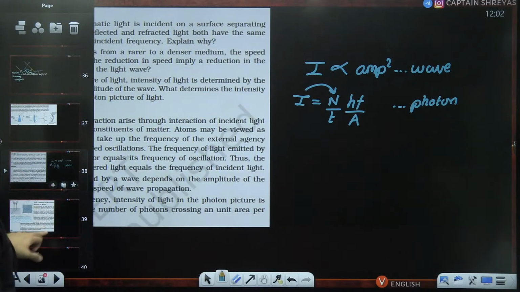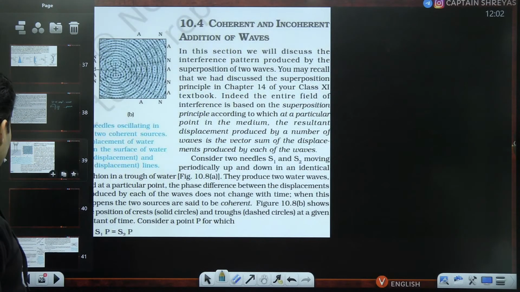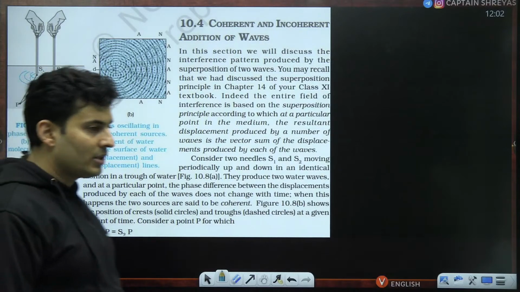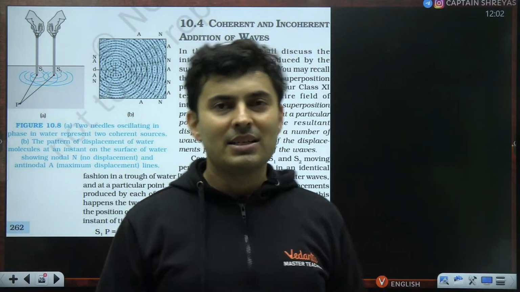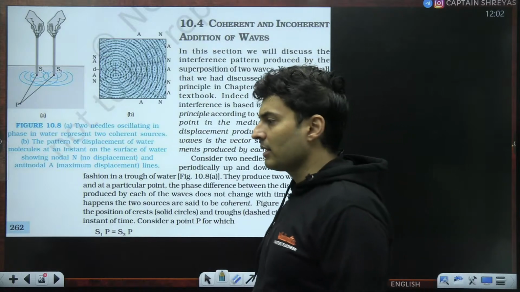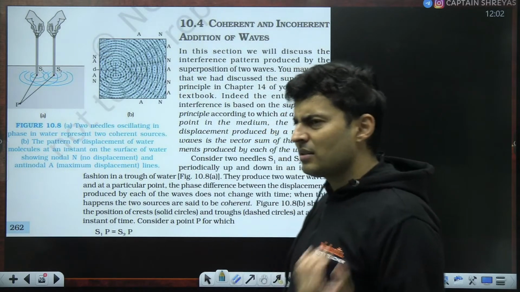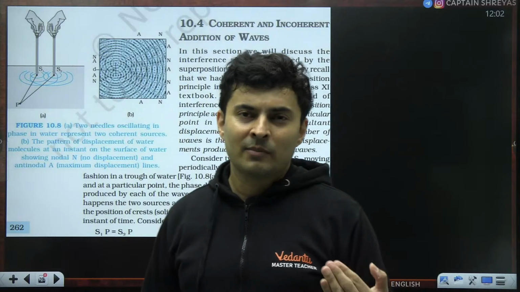Cool, great. So now let's discuss something called coherent and incoherent sources, and then let's come to the main part, which is the interference of light and Young's double slit experiment. Now what is this coherent and incoherent?